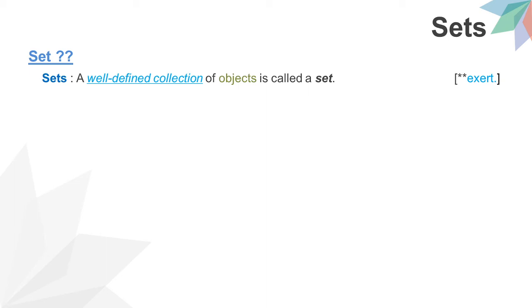Set. A well-defined collection of objects is called a set. Now, especially a well-defined collection and an object. Well-defined collection is nothing but exact, means exactly. For example, the number of phones is 10. It's an exact value. If I just say number of phones, we don't know how many phones there are. So that is called well defined, means exactly we want the number.